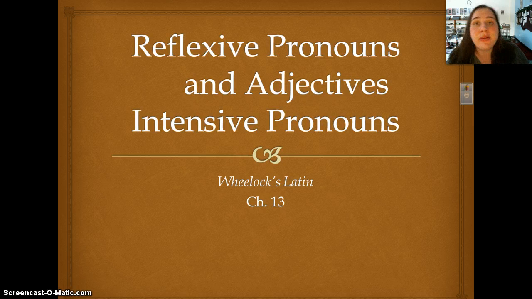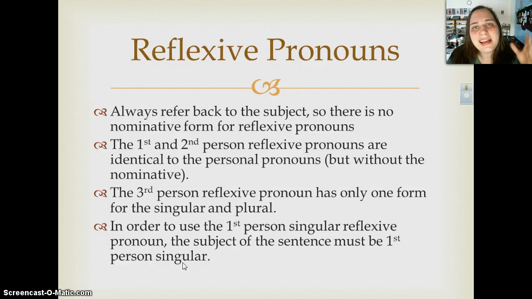This is another pronoun chapter. This one is dealing specifically with reflexive pronouns and the reflexive adjective, as well as intensive pronouns, which double as adjectives. You need to understand one thing about these pronouns, and that is, reflexive pronouns always refer